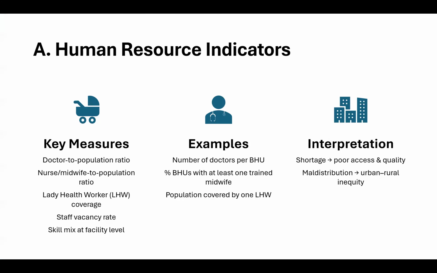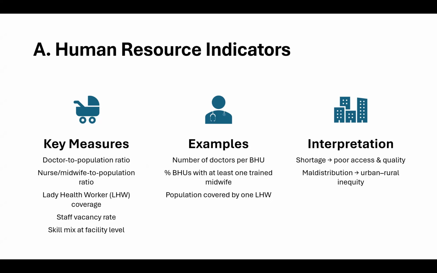So, for number one, for input indicators, we have human resource indicators. For human resource indicators, key measures are doctor to population ratio, nurse or midwife to population ratio, lady healthcare worker coverage, staff vacancy rate, skill mix at facility level. These are some of the examples which were relevant.